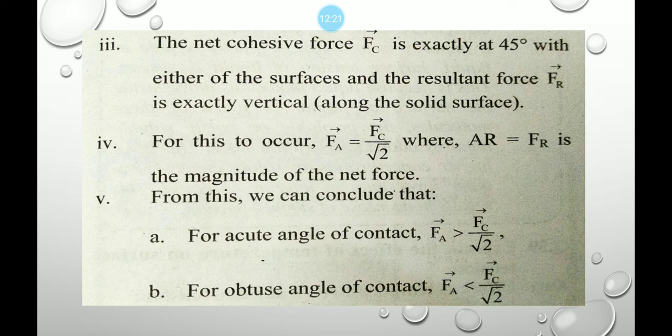From this, we can conclude that for acute angle of contact, Fa is greater than Fc upon root 2, and for obtuse angle of contact, Fa is less than Fc upon root 2. These two equations are important for solving MCQs.